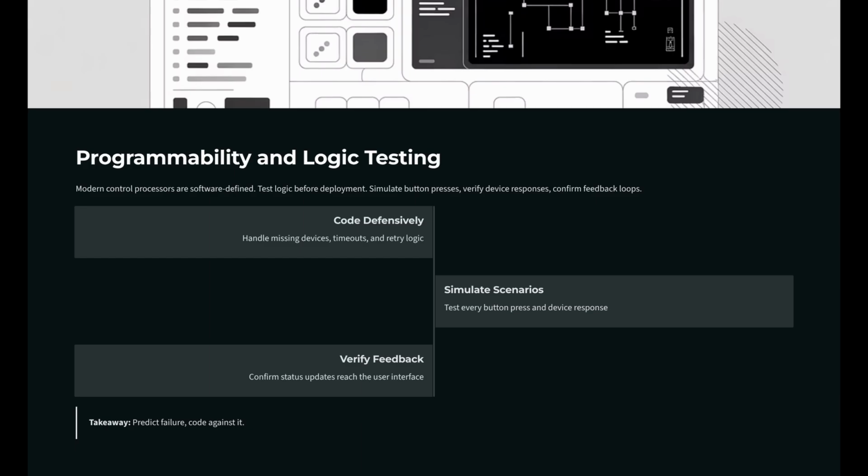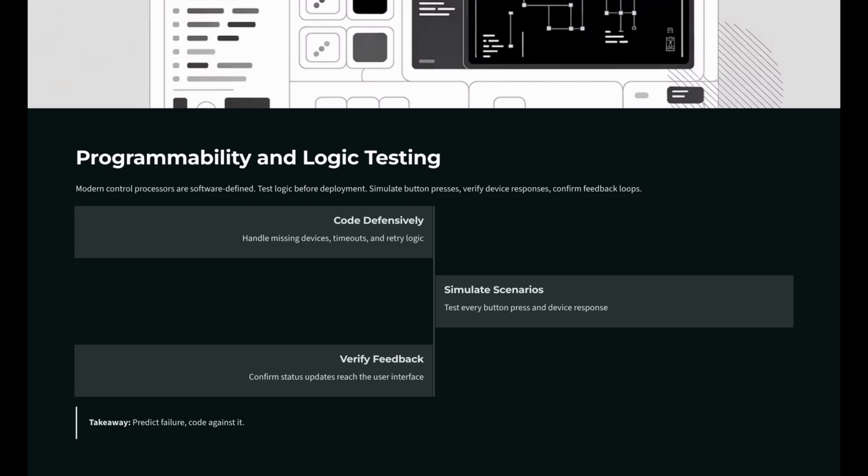And when you're designing control systems, remember that modern control processors are software-defined. So test logic before deployment. Simulate button presses, verify device responses, and confirm feedback loops. Code defensively. Handle missing devices, timeouts, retries. Predict failure, because it will happen, and code against it.